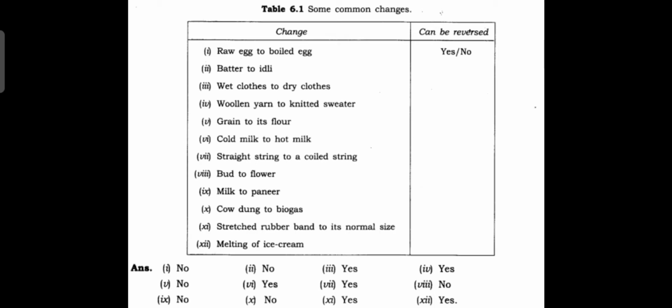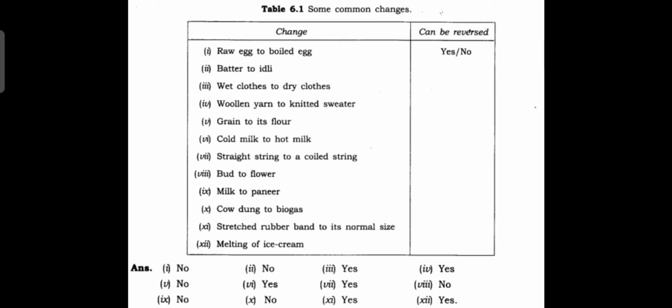Second one, batter to idli. We are making idli by using a batter. What will happen if we convert batter to idli? It will become a boiled idli. It cannot be reversed. So it is also an irreversible process.